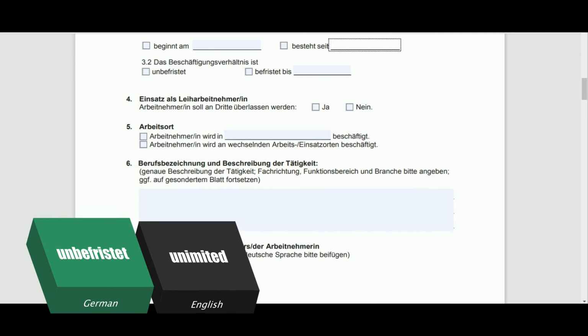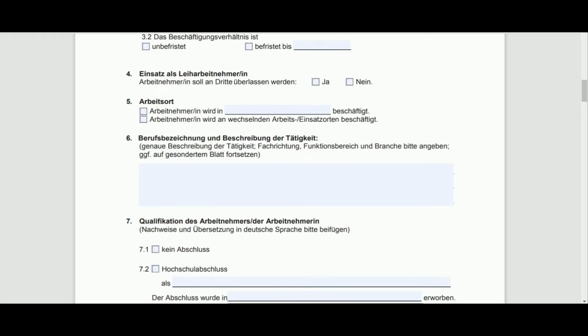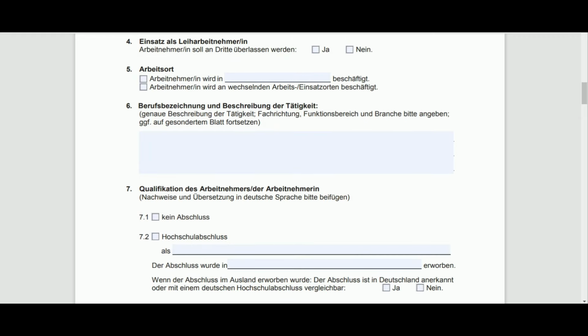Einsatz als Arbeitnehmerin. That means in case you are on a third party payroll and deputed onto another company, then you have to mention this case, which probably will not be the case in most of the cases. Arbeitsort